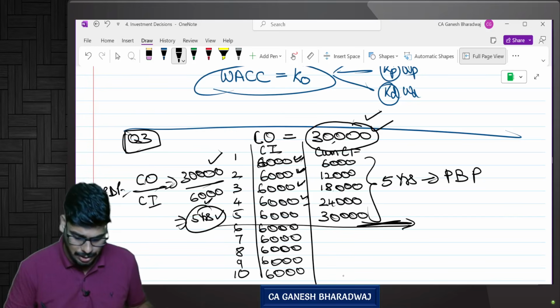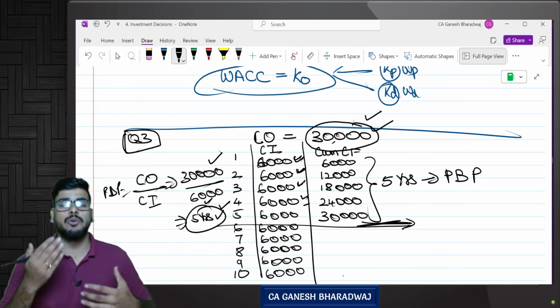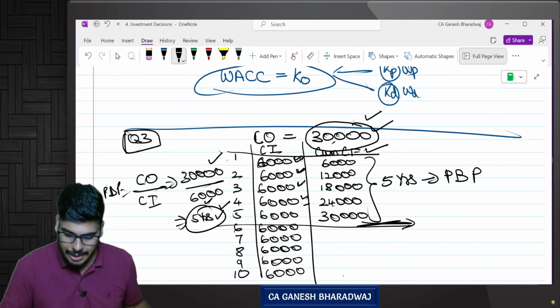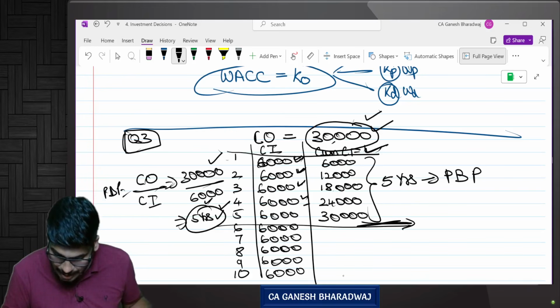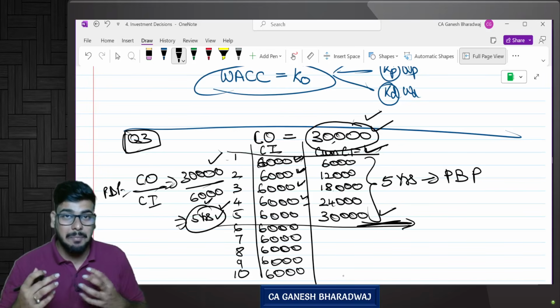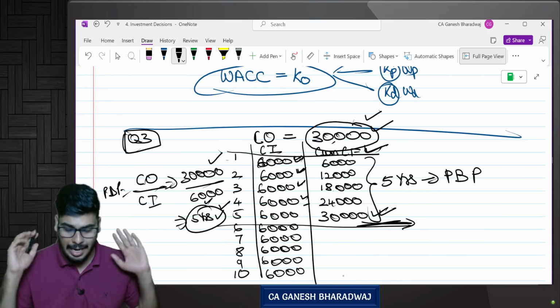Are you clear with this? So this is a formula that you can use provided the cash flows are equal. Suppose the cash flows are unequal, then you need to use the cumulative cash flow method, and you should see when exactly you are able to recover your entire principal. You need to see it. Are you clear with this?